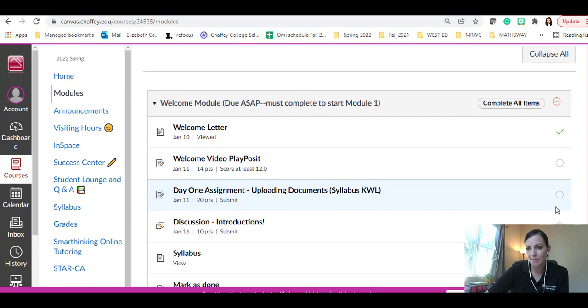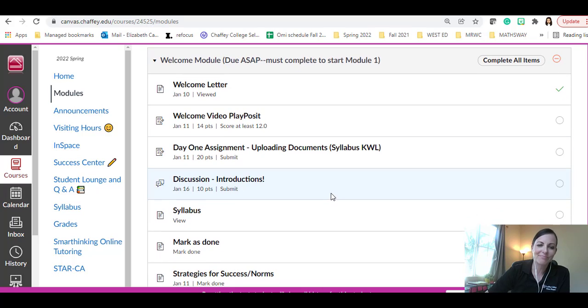Here's that day 1 assignment. And again, once you submit, it'll show a little check mark on that. You can always review your submission, so please make sure that you submitted the right document. And again, it's only 1 document for that assignment. It's 3 pages long though.